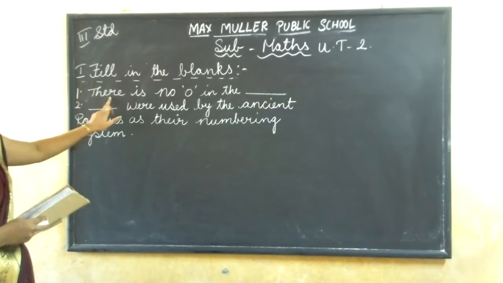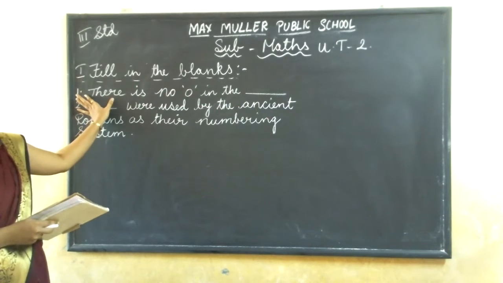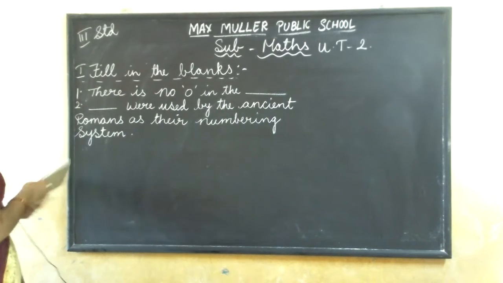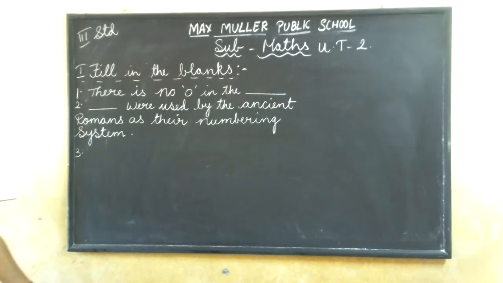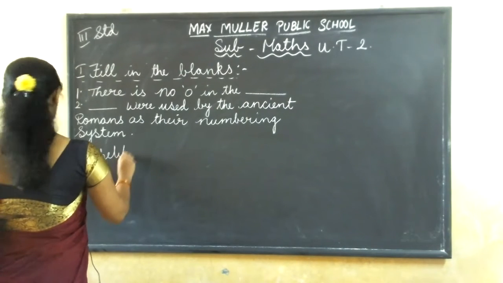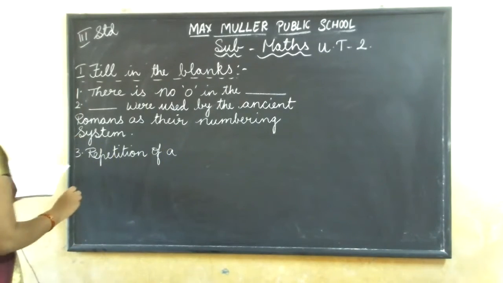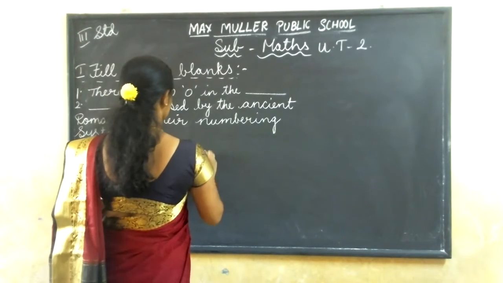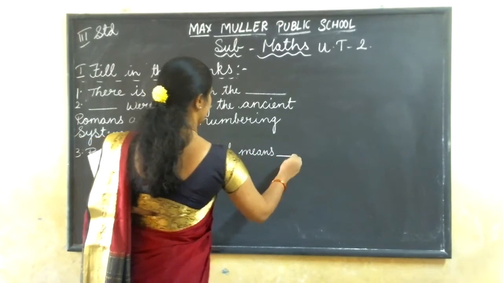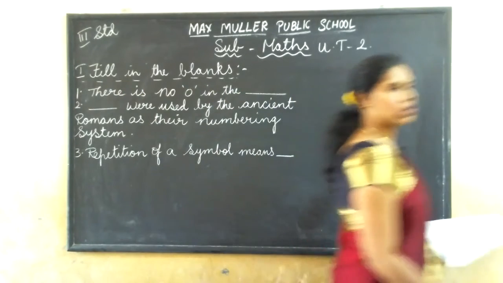First one you write: there is no zero in the dash they have given. So write only one and write the answer. Second one, write only the answer. Don't copy this question. Understood? Third one, repetition of symbol. Repetition of symbol means dash. You have to write the answer. Third one you write and write the answer. Don't copy the question.